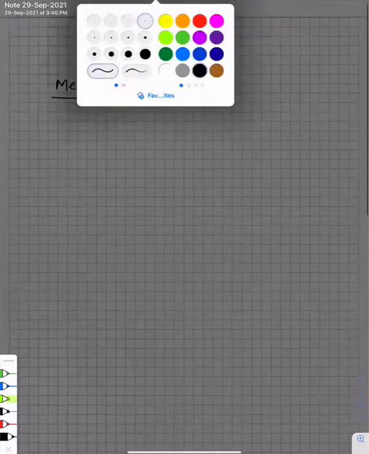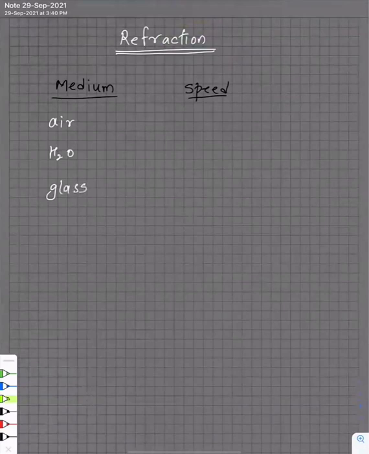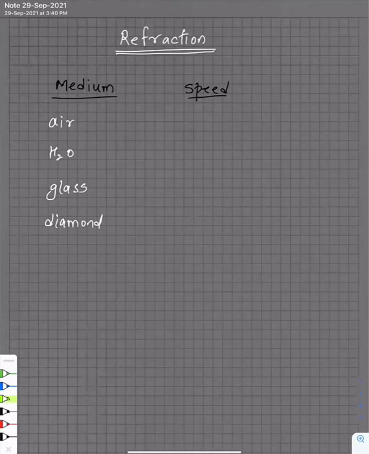So these are the different mediums. Like for example, air is one of the medium. Then we have another medium, a very common medium, water. Then there is glass, and then you have diamond. So light can pass through all these four medium. I have written just a few of them. Obviously, there are more mediums. Now, speed of light in air is how much? 3 into 10 raised to 8 meter per second, guys. That's the speed.